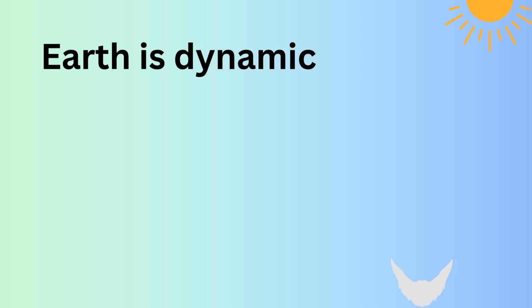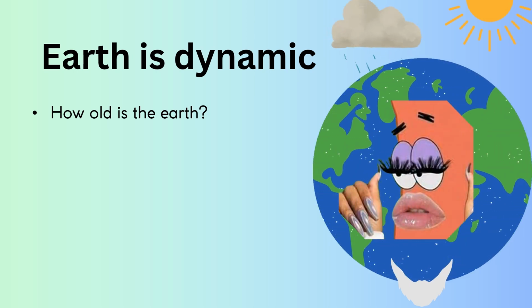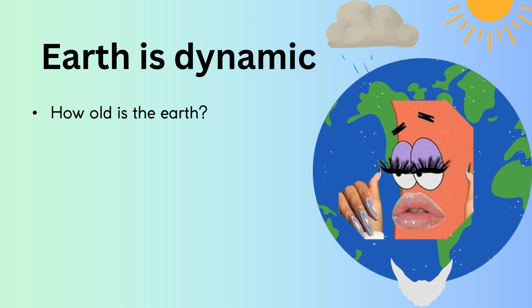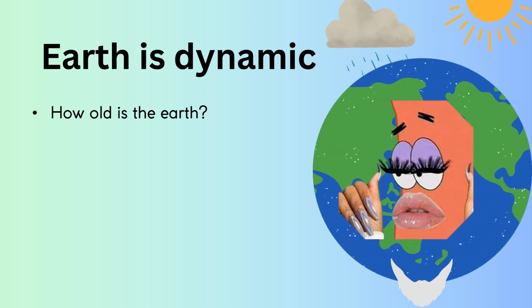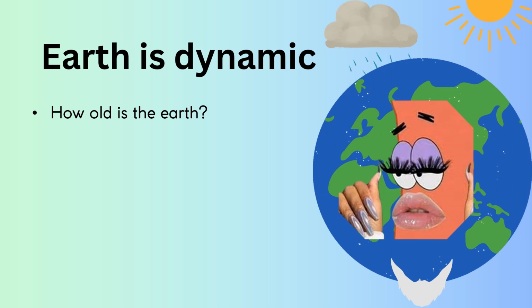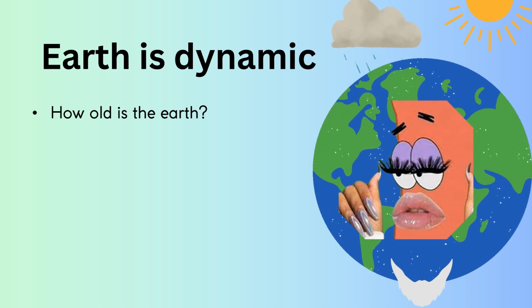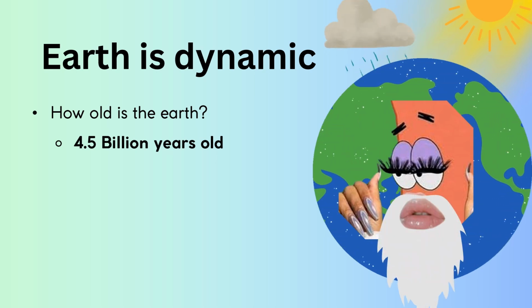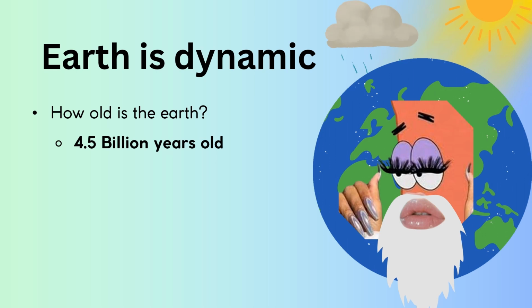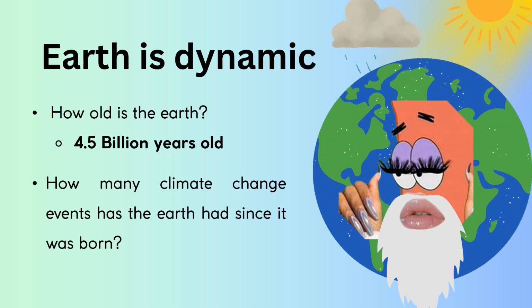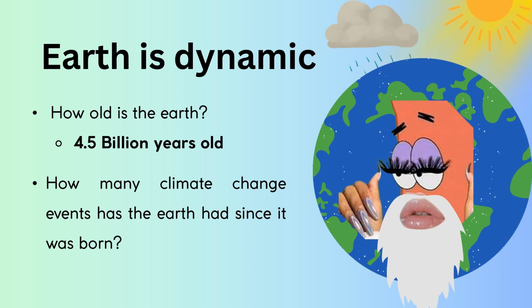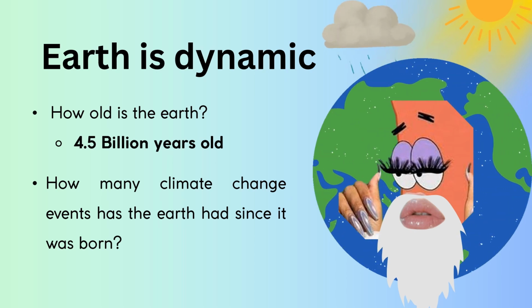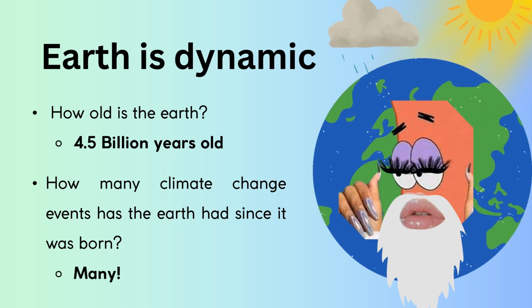So, what we've learned so far is that the Earth is dynamic, since there are many factors that impact climate on Earth. Do you know the age of the Earth? Like, how long have these climatic events influenced climate on Earth? What do you think? The Earth is 4.5 billion years old. That is a long time. In all that time, how many climate changes do you think the Earth has actually had? Well, the answer is many.